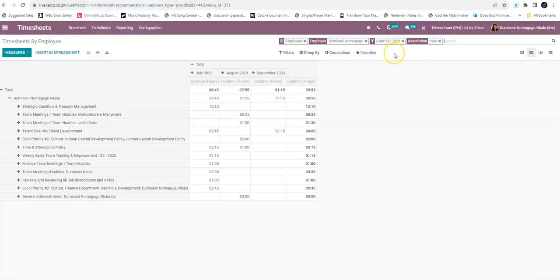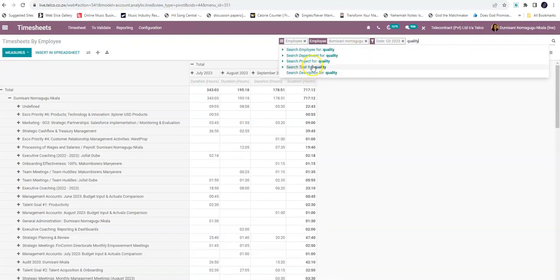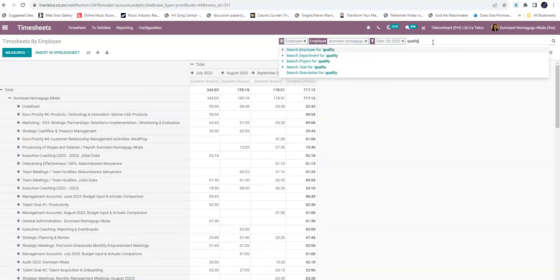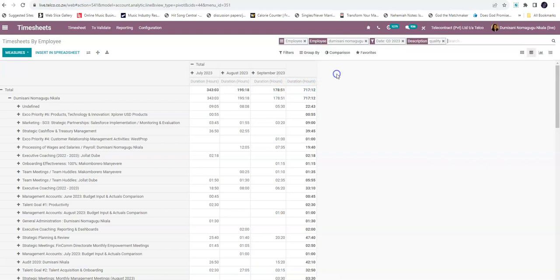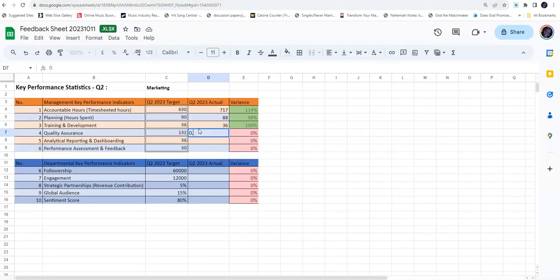Quality assurance would be the next thing. I hope you're getting the gist of what I'm doing here. I'll first search for any tasks that I do around quality assurance. Okay, there was one task that I was using to log for quality assurance, but I suspect that I probably did some quality assurance in other tasks other than that one. So I'll do a description search. Okay, there were two tasks. Doesn't look like I'm doing too well on quality assuring. Maybe I did do the quality assuring, but I just didn't record. But we want the recorded hours. So that's not too good right there.